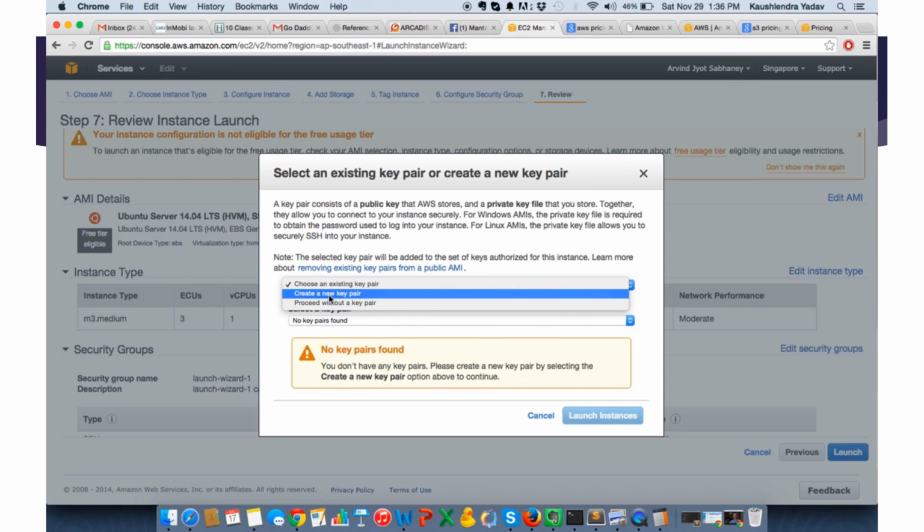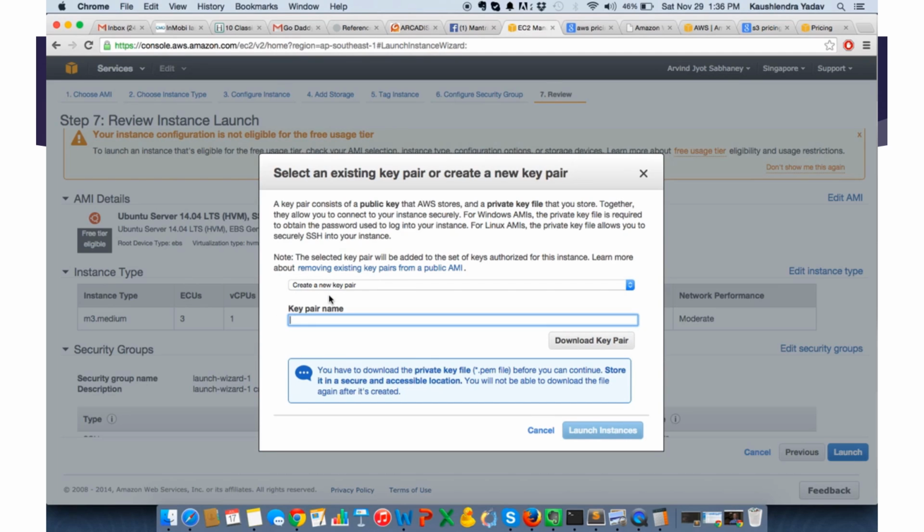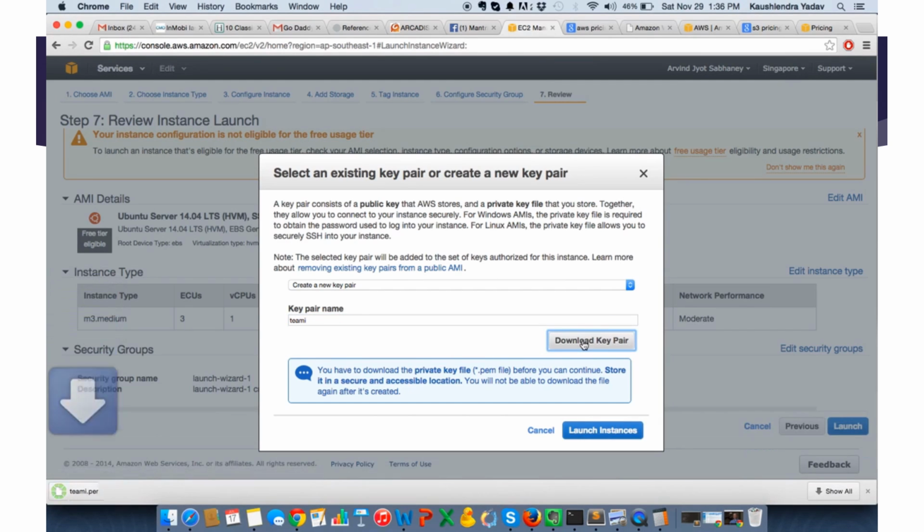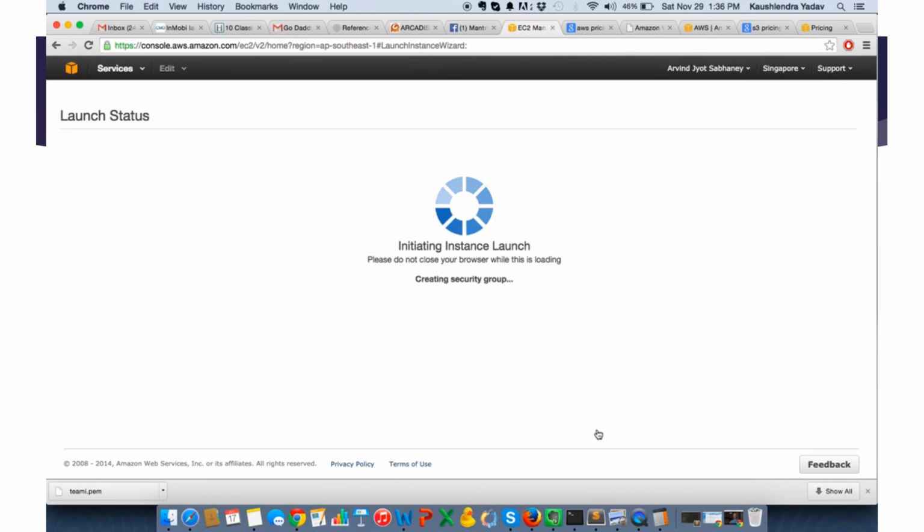We already created one, no? Zeroin.app. But that is on a different region. That was not in Singapore. So create a new pair. So we'll do team I. Okay. Download key pair. So it will use tmi.com. So, launch instance.